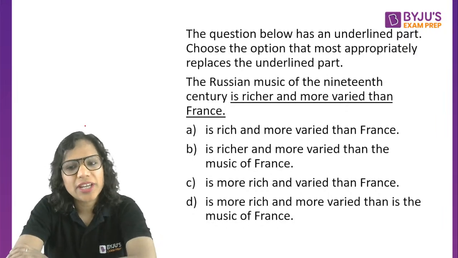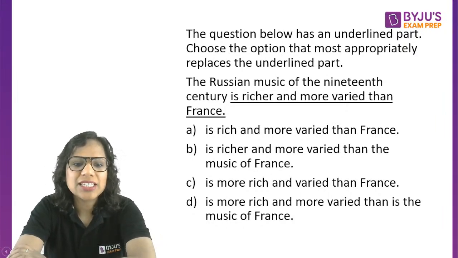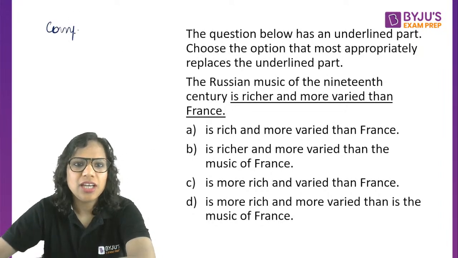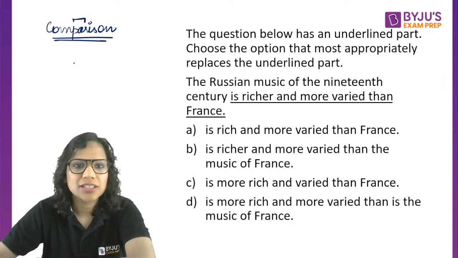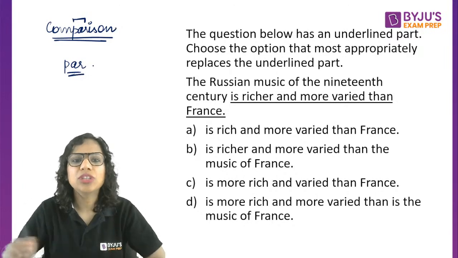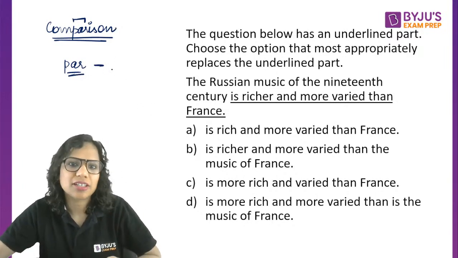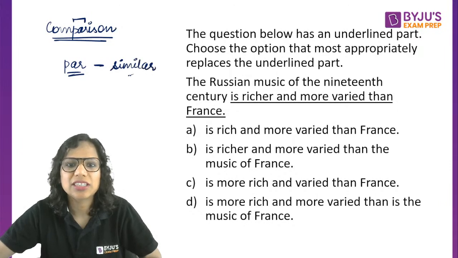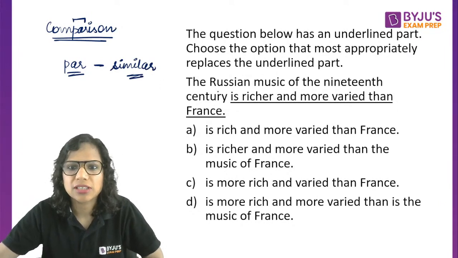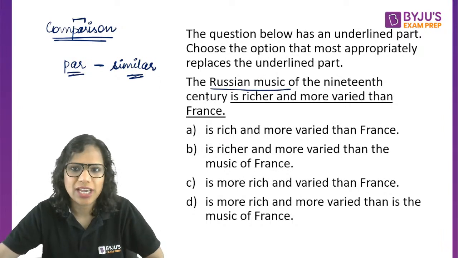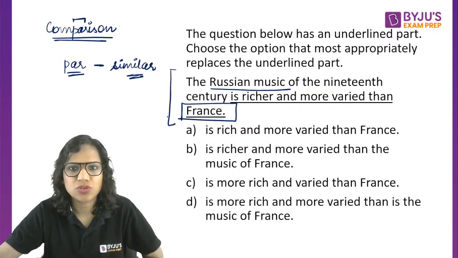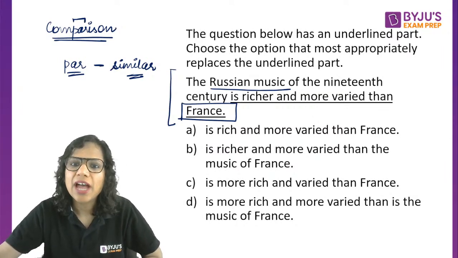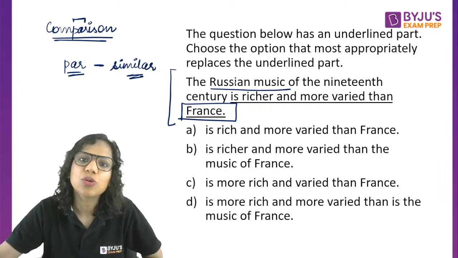Now, you are absolutely right. So here a comparison is happening, isn't it? We are comparing two things. The word comparison has par in it. We compare two things that are similar in nature, that are at par. We compare like things, similar things. So I am comparing the Russian music of the 19th century. I cannot compare it with France itself. Then France is incorrect. This is a very common error that we make in our conversations, comparing unlike things. So I have to compare the music of Russia with the music of France only.